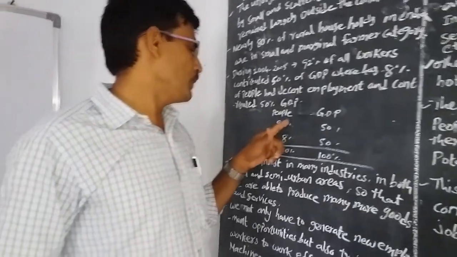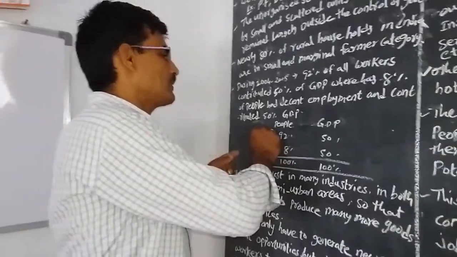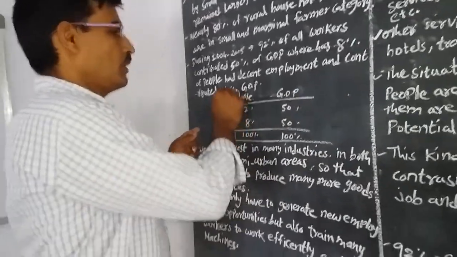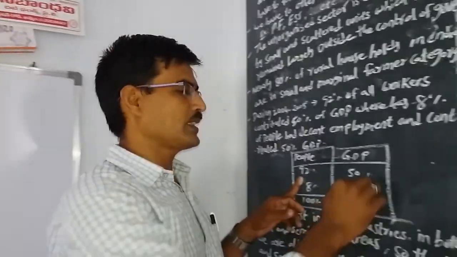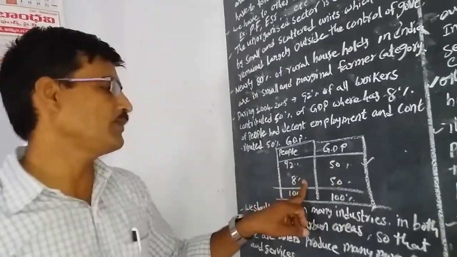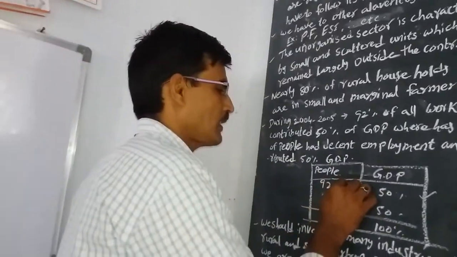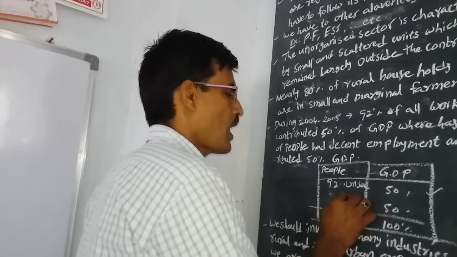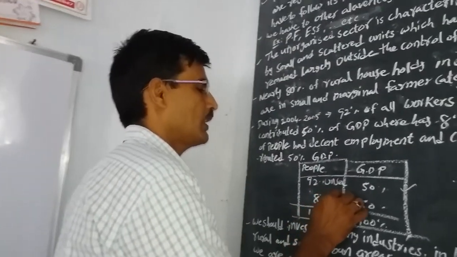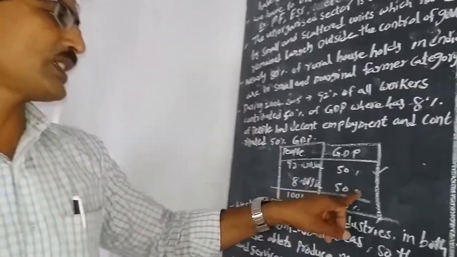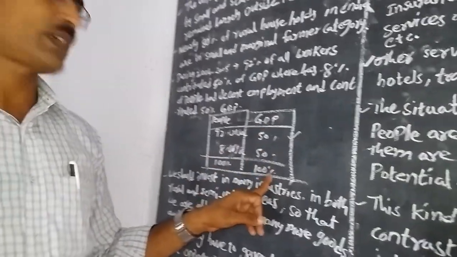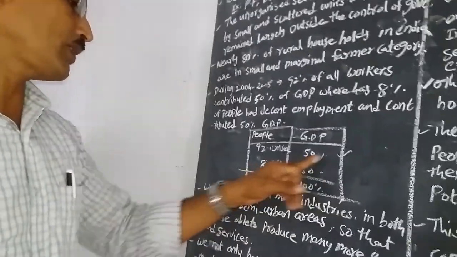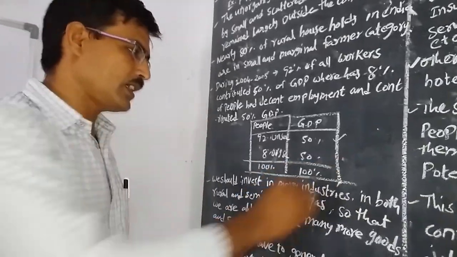For example, the 90% of people can be easily understood in the table. The people engaged in our country: 90% of people's production is 50% of the GDP in the unorganized sector. Only 8% of the people in the organized sector produce the other 50%. Total GDP 100%, total people 100%. It is easily understood in the table.